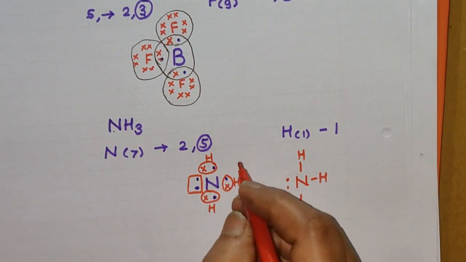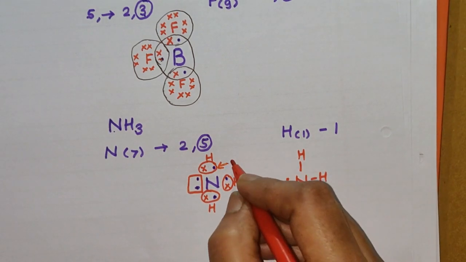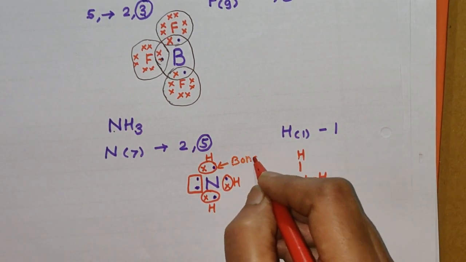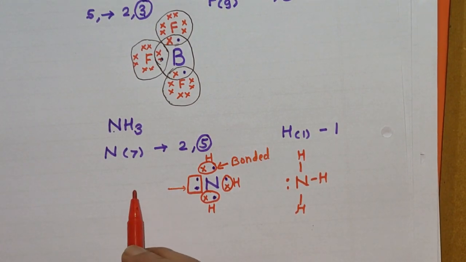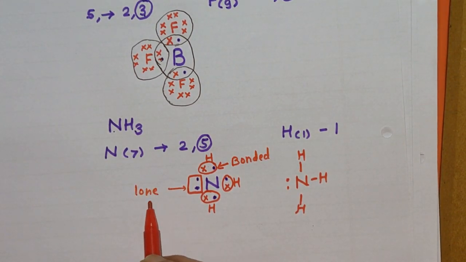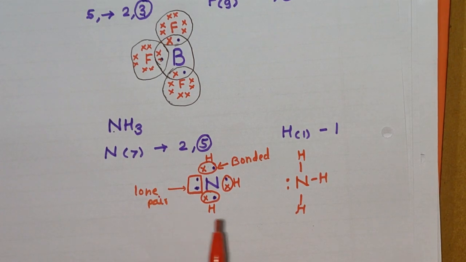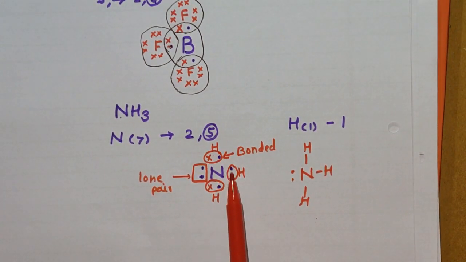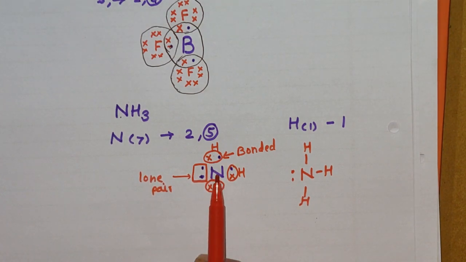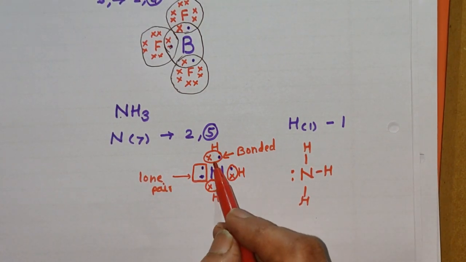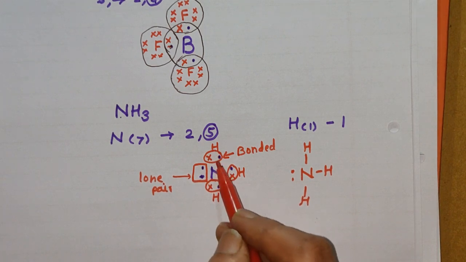These 3 pairs of electrons are called bonded pairs, and this 1 pair is called a lone pair. Now tell me, what is the difference between these 2 pairs? These bonded pairs, there are 3 bonded pairs, and these 3 pairs belong to both nitrogen and hydrogen.